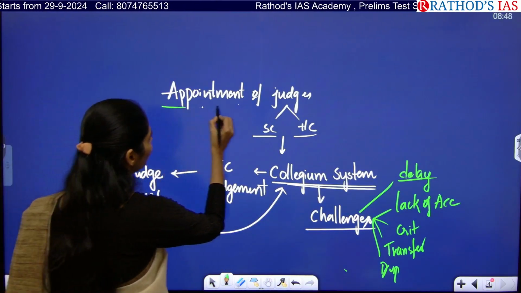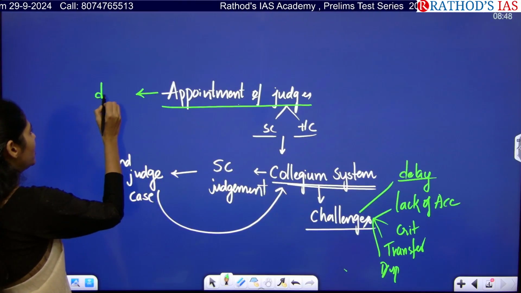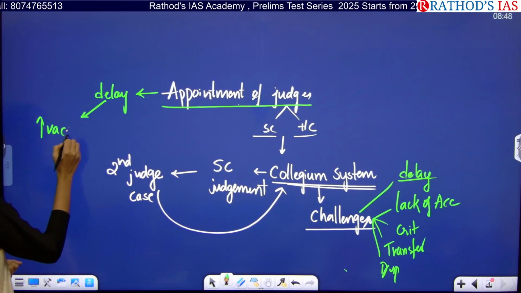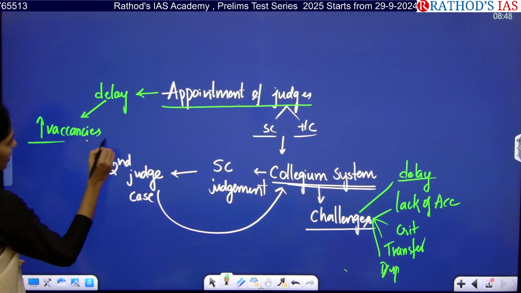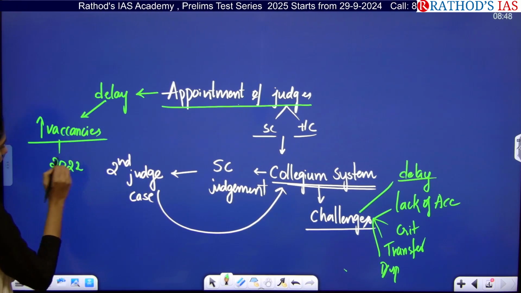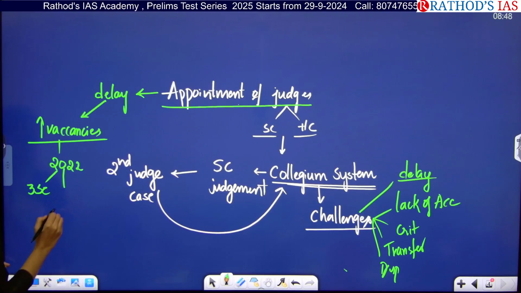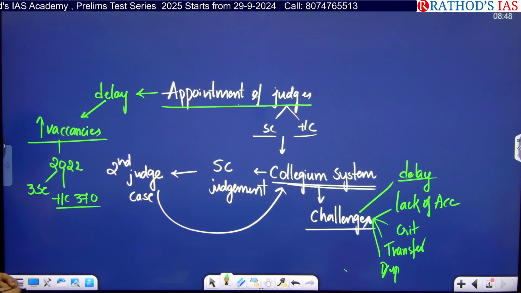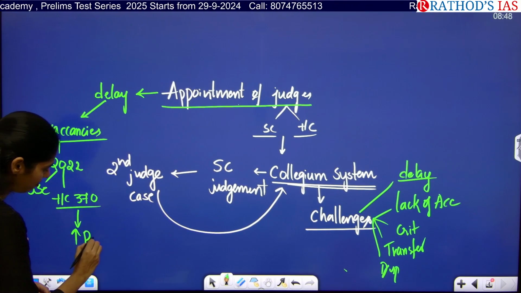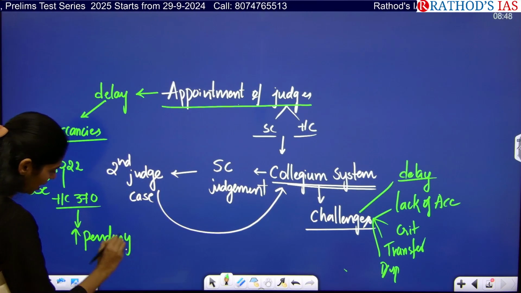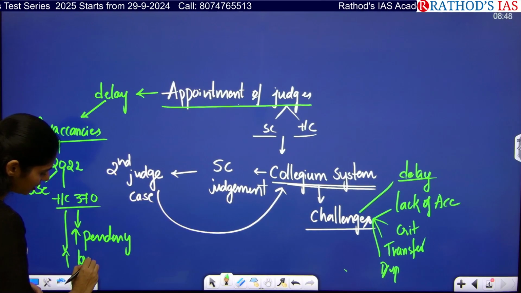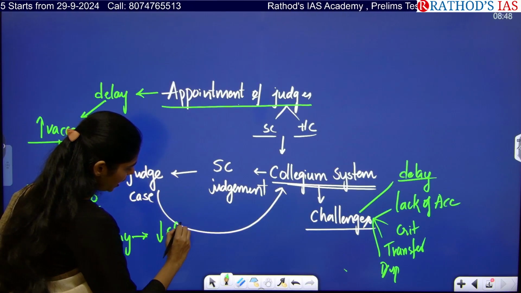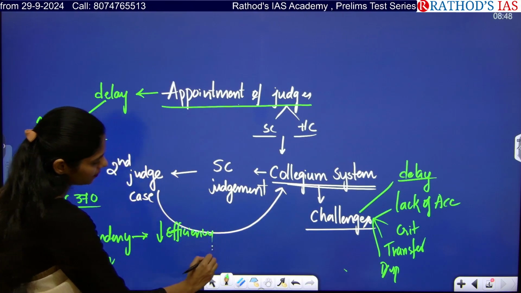If the collegium system is delaying, then obviously the appointment of judges will be late. And what happens if the appointment of judges is late? There will be the problem of increasing vacancies. Recently we discussed one report: as of 2022, 3 Supreme Court judges posts were vacant, and in High Courts more than 370 judges posts were vacant. Increasing vacancies lead to increasing pendency of cases, and increasing burden of cases on already existing judges. So finally, there will be decreasing efficiency of the judiciary.